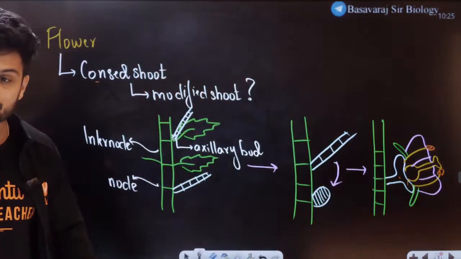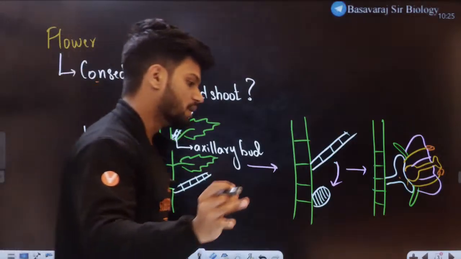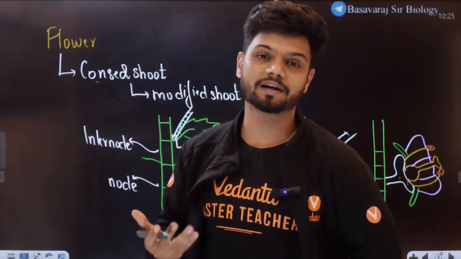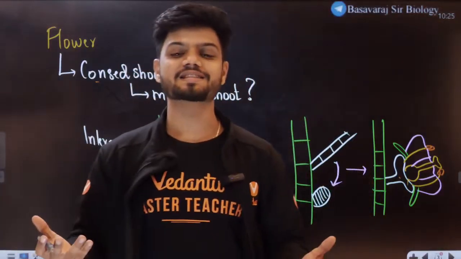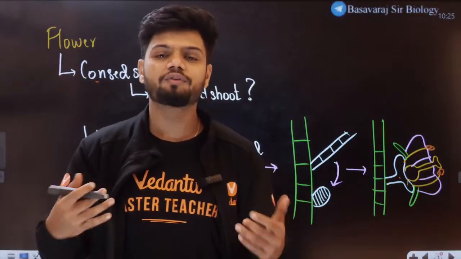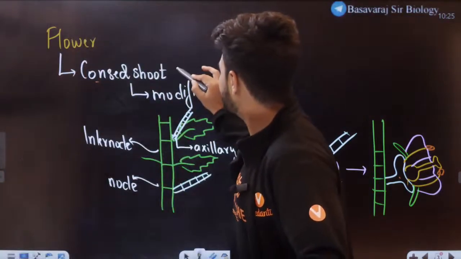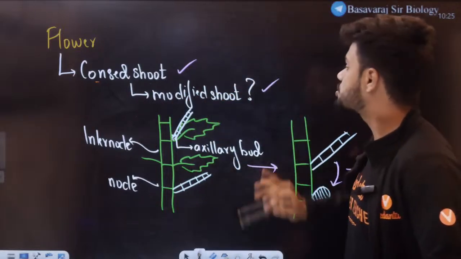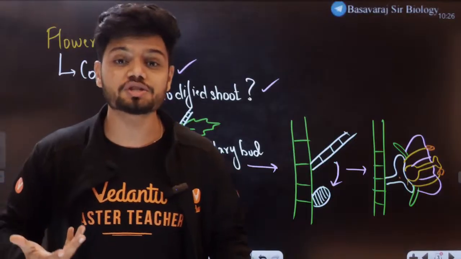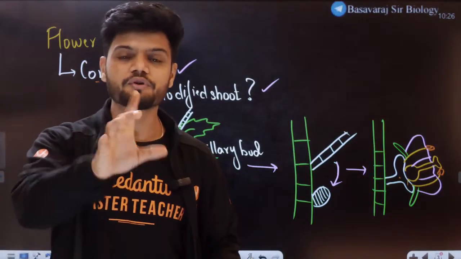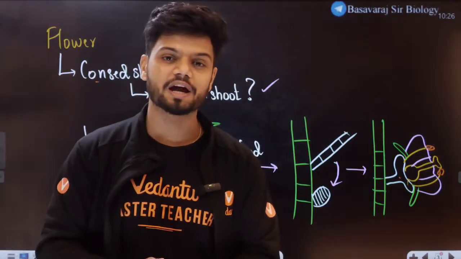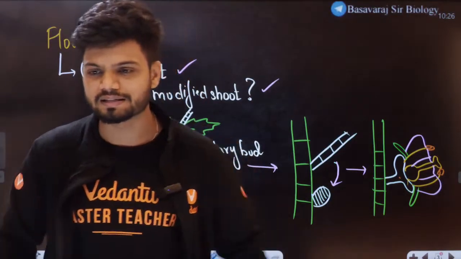Now, how many of you understood the concept? Tell me in the chat right now, how flower development actually happens on an entire plant. This is called a flower. From a botanist's or a biologist's point of view, a flower is nothing but a condensed shoot or a modified shoot, because the shoot here is undergoing modifications. How many of you understood? If you understood the concept, quickly send some fire emoji in the chat to let me know, students. Yes sir, we are understanding.